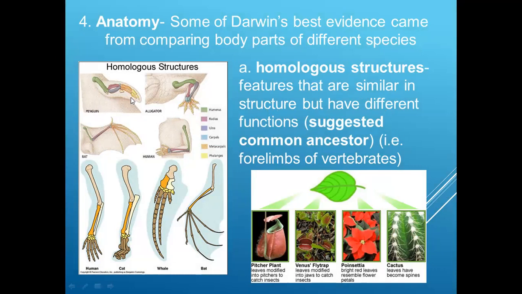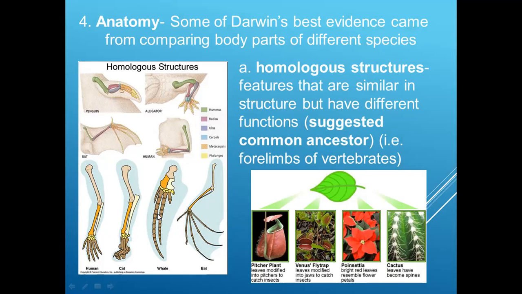Penguins use it for swimming. Alligators use it for walking. Similarly in the bat, the forelimb is used for flying. However, in humans it's used for grasping things. So although the basic structure of the forelimb remains the same in vertebrates, the function is different. Even if you look at the hand of the human, cat, whale, and bat, the arrangement of the bones is similar.